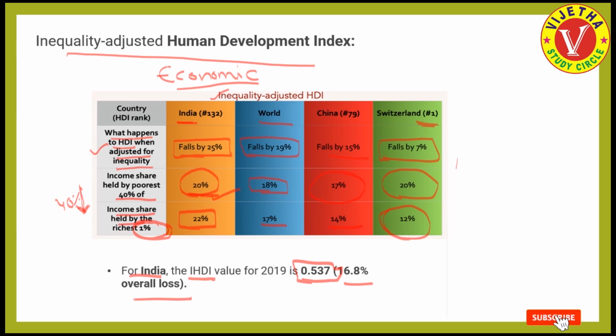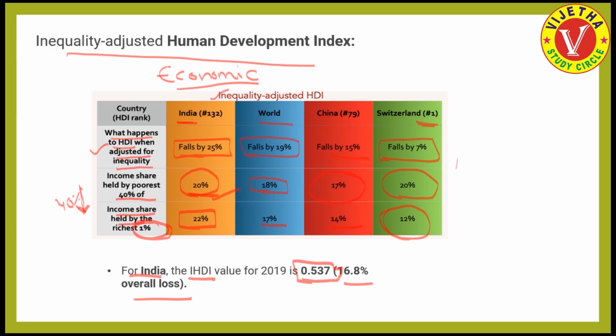So in this video, some of the important points to be noted are: in which year the Human Development Report was first released, and that Amartya Sen and Mahbub ul Haq were the responsible persons who first attempted to create this report; which organization regularly releases the Human Development Report; what is India's rank in it, and what are the world nations' ranks; which country is the best performer in Asia, which country is the least performer; what are the indicators considered by the United Nations Development Program in the Human Development Report; and what is the Inequality Adjusted Human Development Report, and India's performance under that.